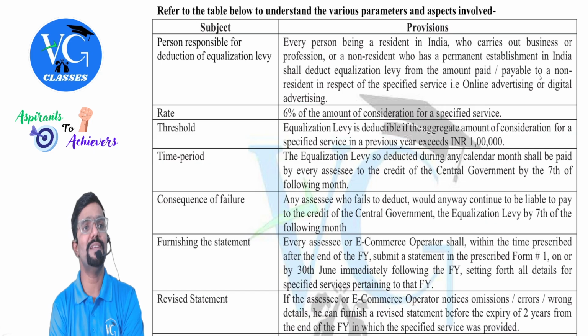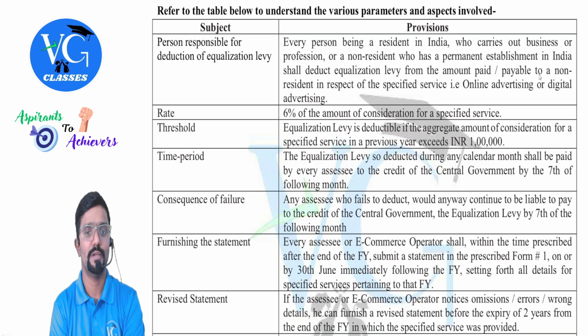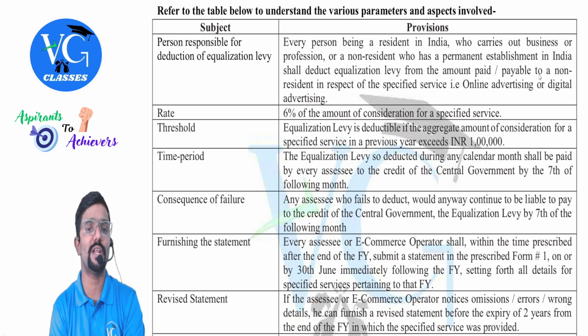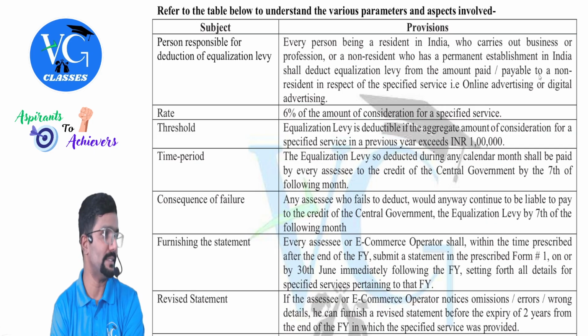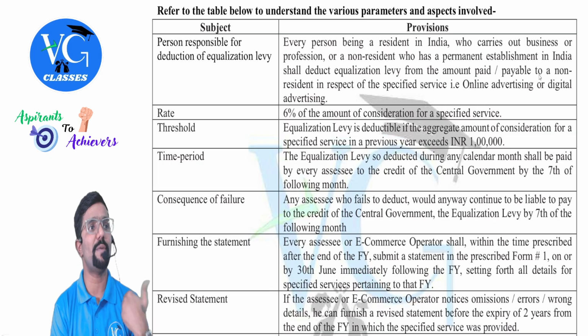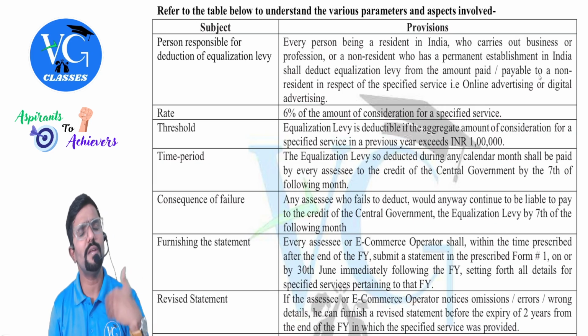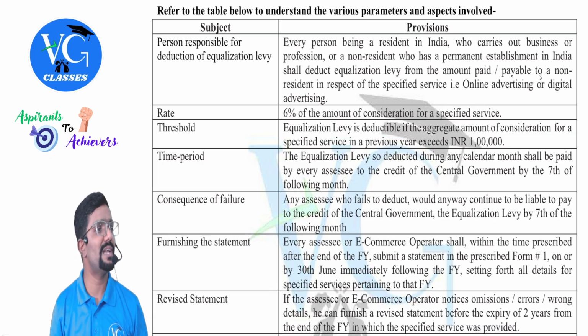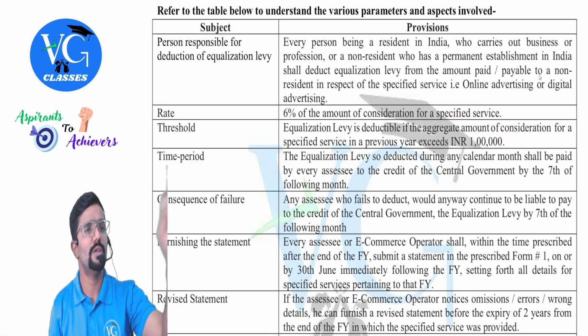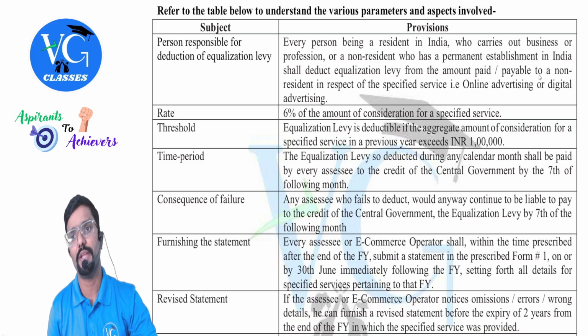Threshold. What is the threshold limit? Means when equalization levy should be deducted. Equalization levy is deductible if the aggregate amount of consideration for a specified service in a previous year exceeds 1 lakh. 1 lakh, guys. Time period. Okay. When it has to be deducted and deposited. And sir, one more thing. What if the amount paid in a year is less than 1 lakh? Assume the amount paid is 5,000, 50,000, 60,000. No need to deduct equalization levy.